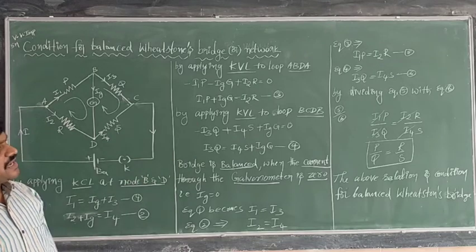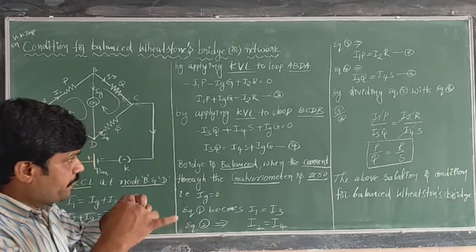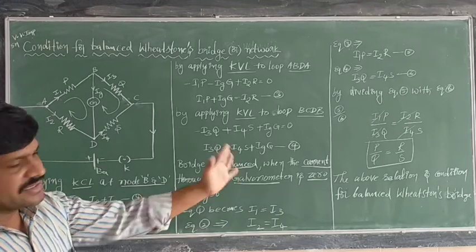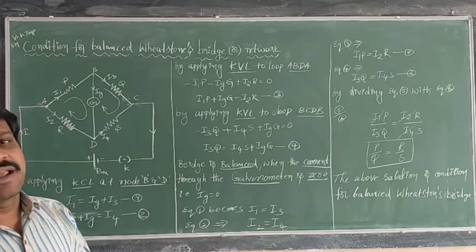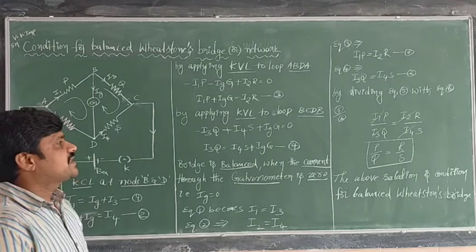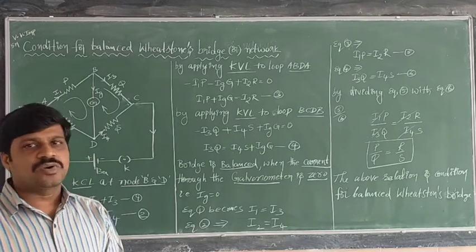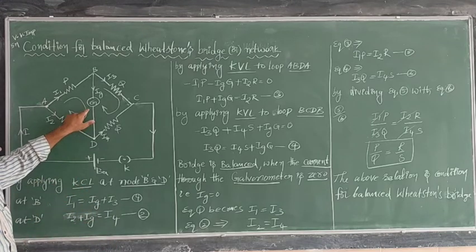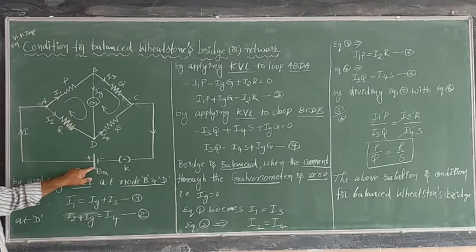Now from equations 5 and 6, if you divide them, you may get the final equation: P by Q is equal to R by S, which is the condition for a balanced Wheatstone network. Suppose here the galvanometer is connected and here the cell is connected.